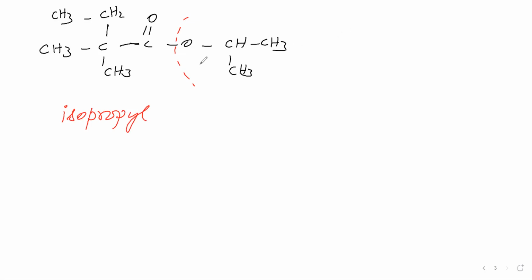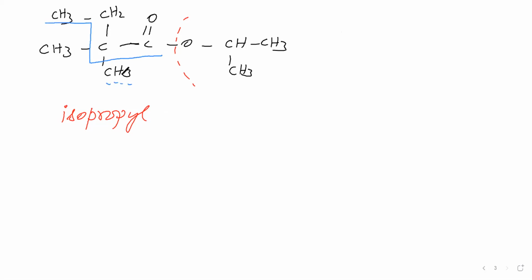So then we will come to this. In this one, we have to select the parent chain. In the parent chain, the ester carbon must be present. The ester carbon must be present in the parent chain here. So the parent chain is this one.